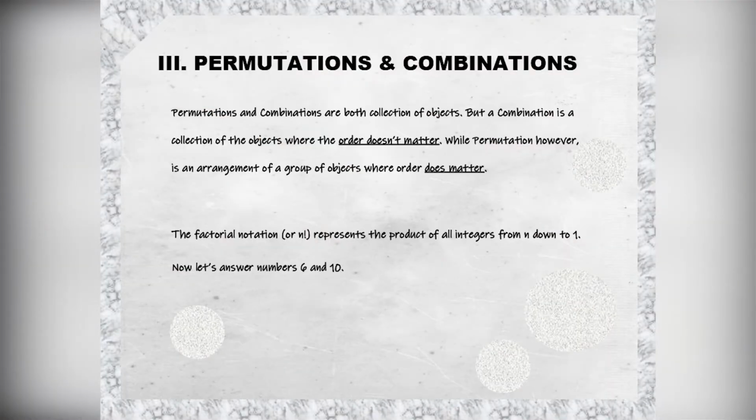In permutations and combinations, they are both collections of objects, but a combination is a collection of objects where the order doesn't matter. A permutation, however, is an arrangement of a group of objects where the order does matter. The factorial notation, or n exclamation mark, represents the product of all the integers from n down to 1. Now, let's answer numbers 6 and 10.